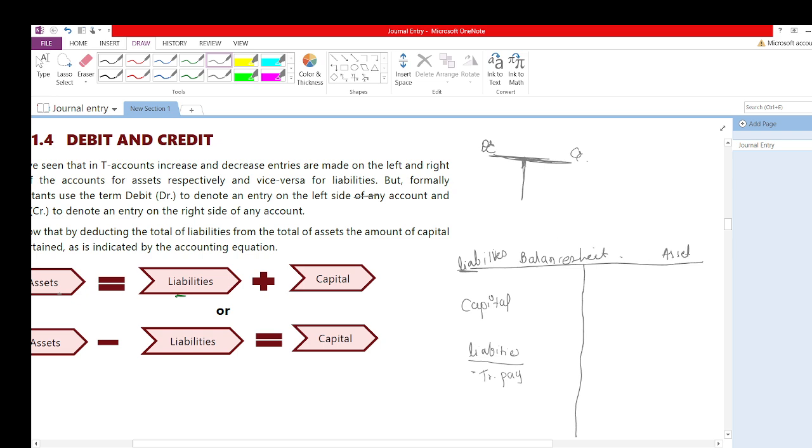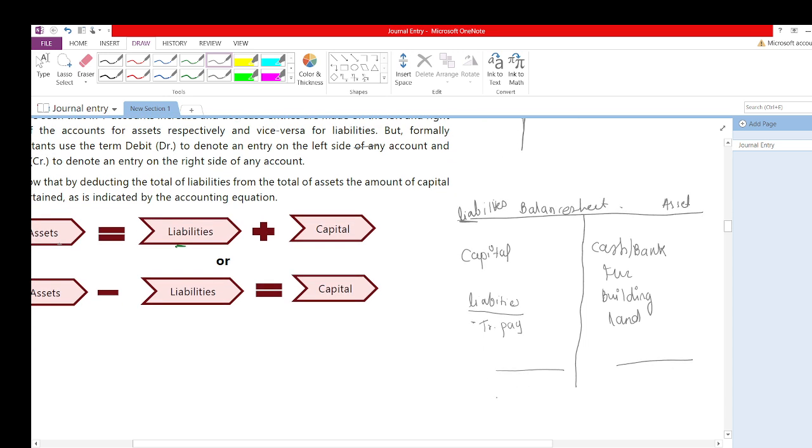Like, assets means there is a cash balance, or I would say bank balance, there is furniture, there is a building, there is land and other assets. So what will be the balance? As we know, this account needs to tally. So if the asset side is 1 lakh balance, the liability side also should be 1 lakh. Now out of this 1 lakh, capital is 50,000 and other liabilities are 50,000.